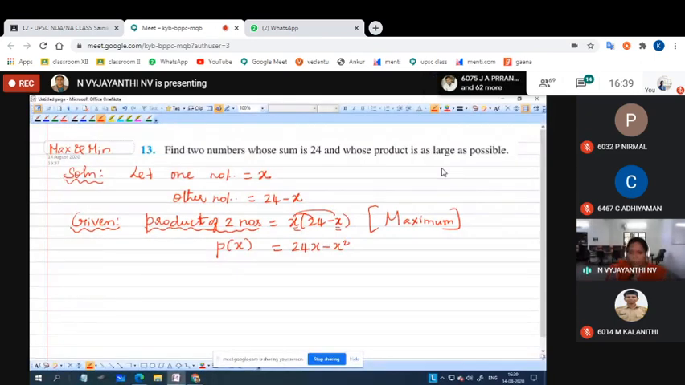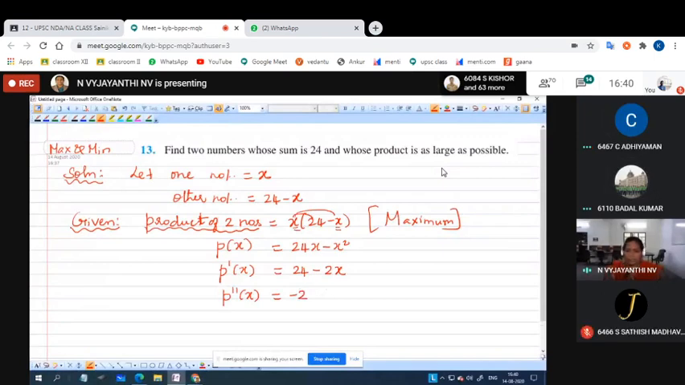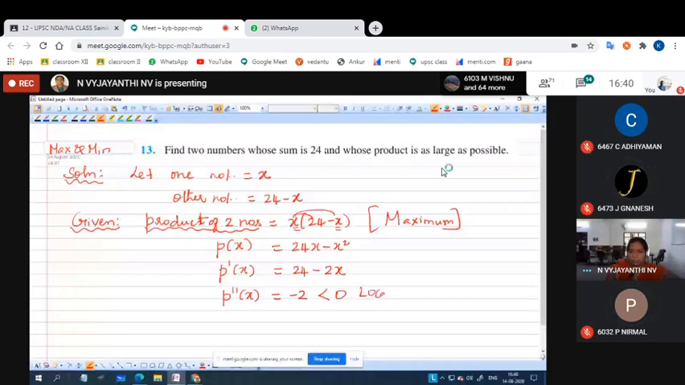So is it possible to find the maximum for this function P of x? Yes. Firstly we want to find P dash of x. The derivative of 24x is 24, and of x square is 2x, so P dash of x is 24 minus 2x. What is the second derivative? Minus 2. Minus 2 means less than 0. Less than 0 means local maxima will be attained. At which point will it be attained?